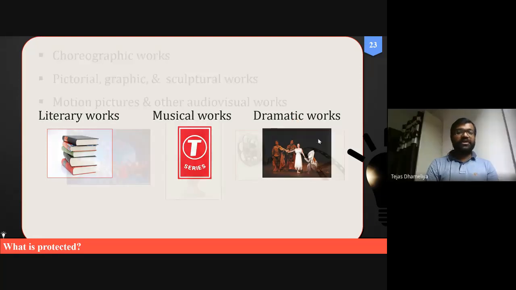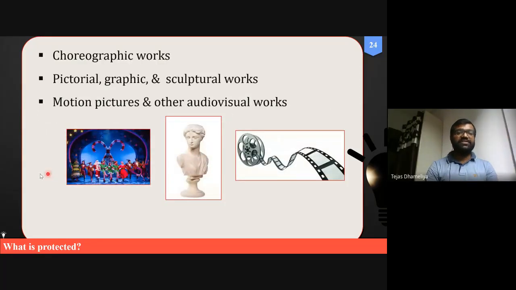Fine. So this is for dramatic works, and the same way it is for choreographic works as well. Choreography is also there. In Bollywood movies, let us say the choreography by Prabhu Deva is different from some other person. So if they have taken the copyright, then it can be protected.